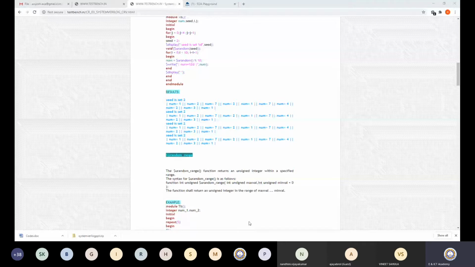So suppose I have created one class. I hope you are familiar with somewhat C++. In C++, whatever code you write is inside a class. Actually, to understand SystemVerilog, it is not necessary that you know C++. Even from my point of view, I haven't gone through C++ at any time, but still I know SystemVerilog. So you only need to know the functionality of C++ that is there in SystemVerilog.